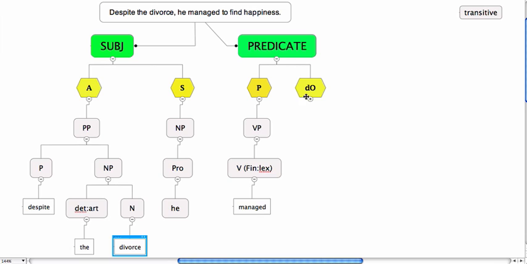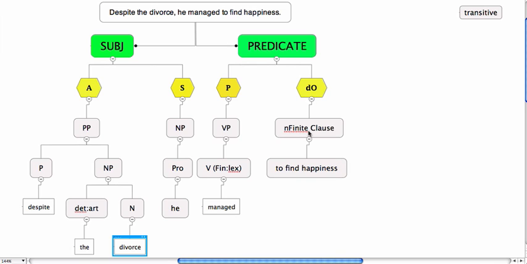So I'll leave this for the time being, and you know that this here is referring to a non-finite clause. And this non-finite clause is to find happiness. Non-finite clauses are in fact somewhere between a clause and a phrase.